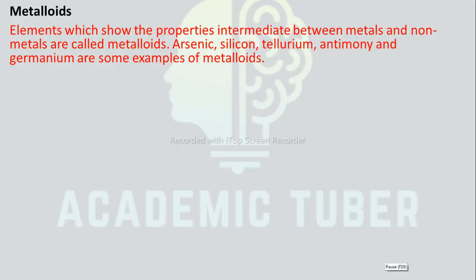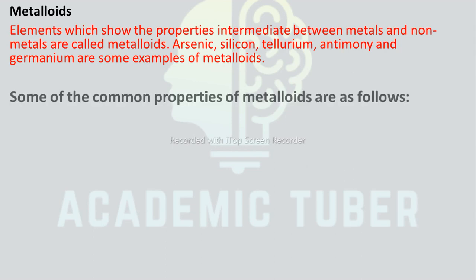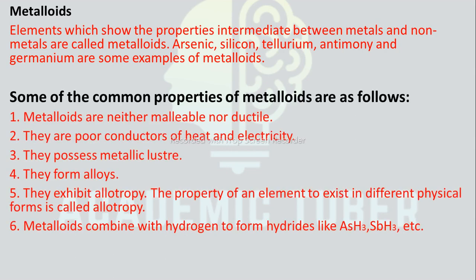Metalloids. Elements which show properties intermediate between metal and non-metal are called metalloids. Arsenic, silicon, tellurium, antimony and germanium are some examples of metalloids. Some of the common properties of metalloids: they are neither malleable nor ductile. They are poor conductors of heat and electricity. They possess metallic luster. They form alloys.